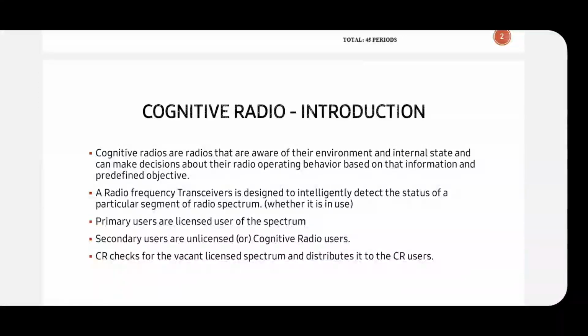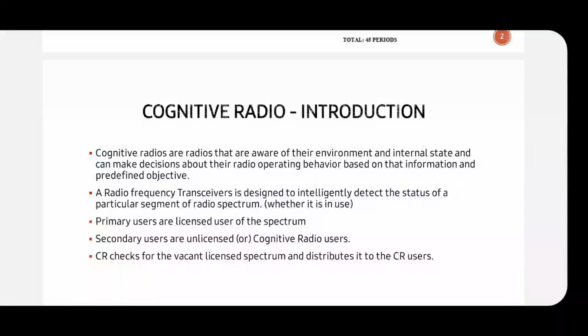Conventional radio is nothing but fully hardware. If a spectrum is unused somewhere, manually a user should find that the spectrum is unused, and a secondary user will be told that they may use that spectrum for usage. This is the information given in conventional radios. And then the software radio came. It is all software designed, so hardware components are less and everything is software designed. In that also we should give the manual information and it will go through it.